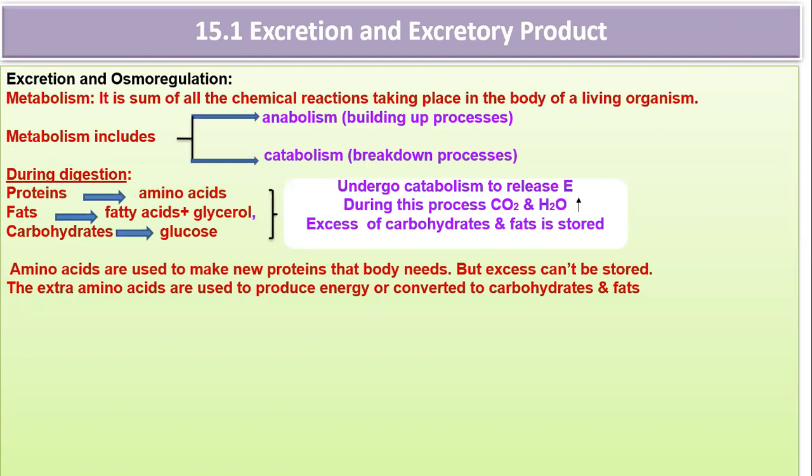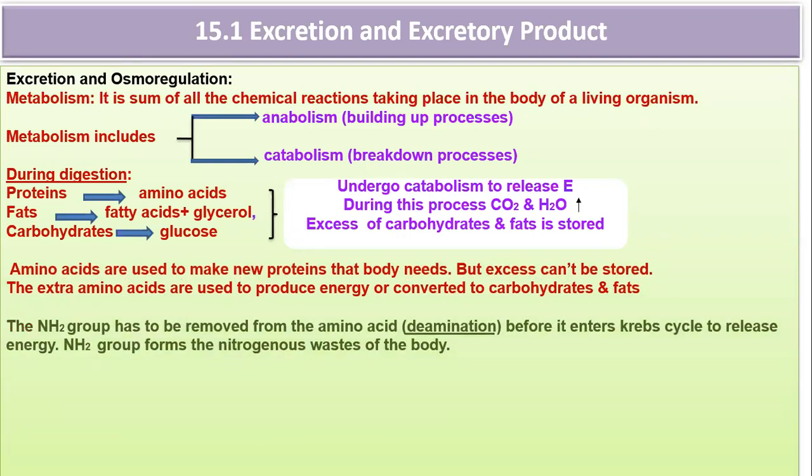So extra amino acids are used to produce energy or converted to carbohydrates and fats. But in order to convert into carbohydrates and fats, that amino group has to be removed. That amino group is removed by a process called deamination. The amino group has to be removed from the amino acid before it enters the Krebs cycle, because after deamination it is going to form various intermediates of the Krebs cycle, and the Krebs cycle operates in